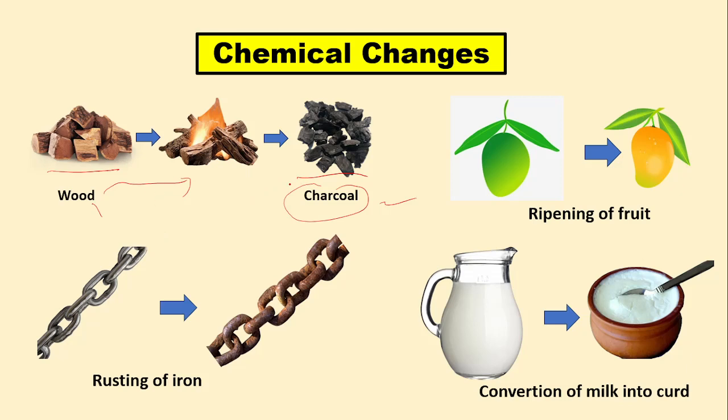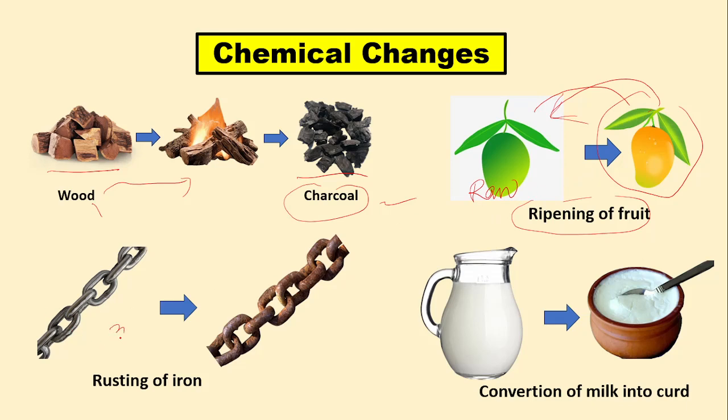are quite different to the molecules present in charcoal. So this is an example of chemical change. Look at example number 2. This is the ripening of fruit. When the raw fruit is ripened, that cannot be reversed, because the composition inside the raw fruit is changed to make a different substance. So this is also an example of chemical change.